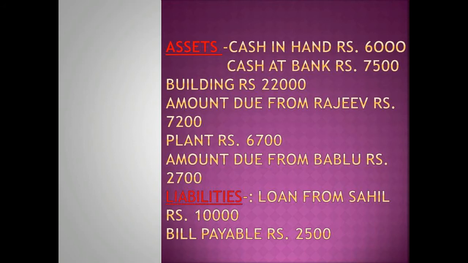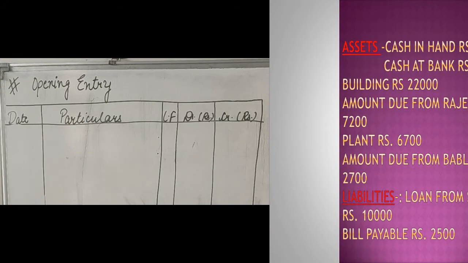First, you can see the question. Some assets and liabilities are given. Sorry students, I forgot to mention the year. Let's start the solution. First, you can mention the year, month and date. In the date column, 1st January 2019, the first is cash in hand.